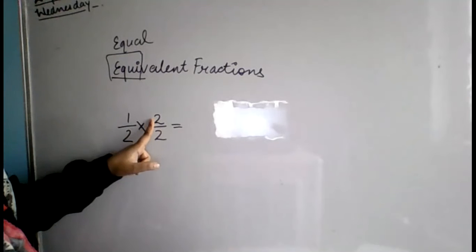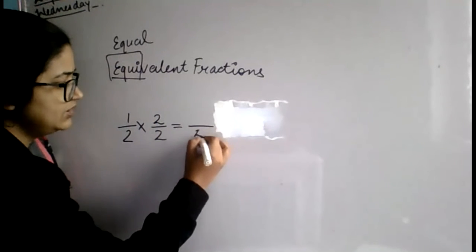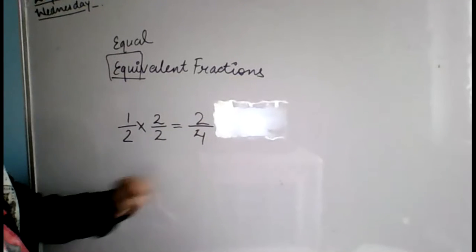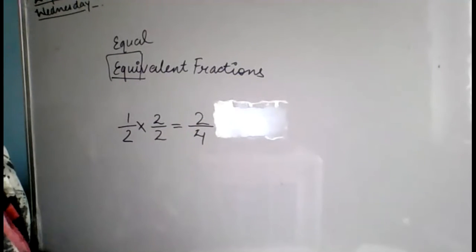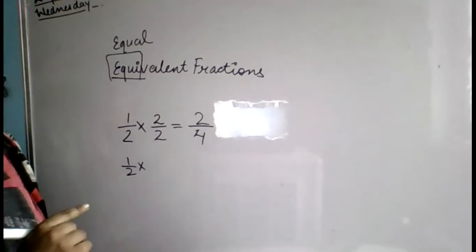She multiplied the numerator also by 2 and the denominator. So 2 2s are 4 and 2 1s are 2. She is sharing this part. Out of 4 parts, she is sharing 2 parts. Okay, 1/2.